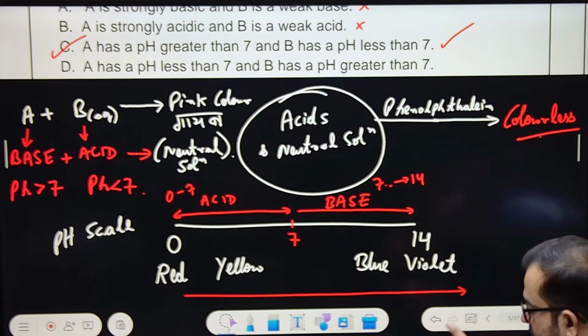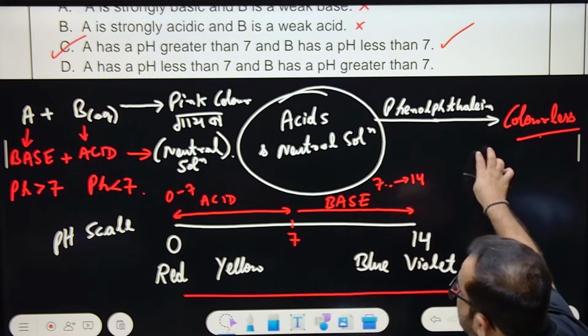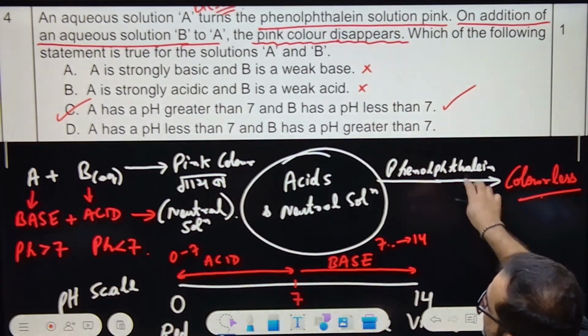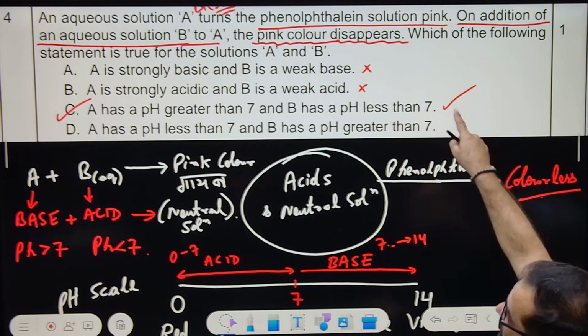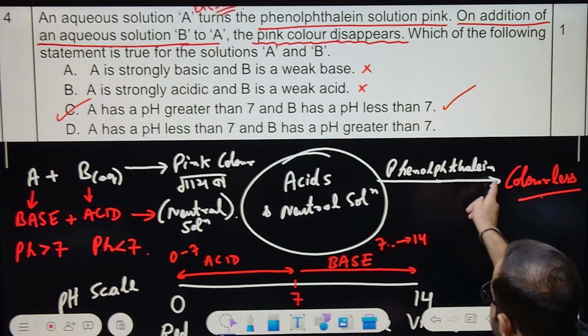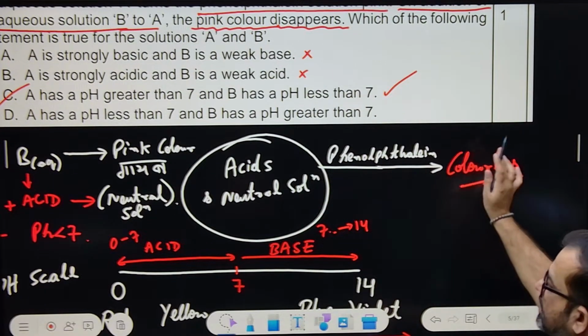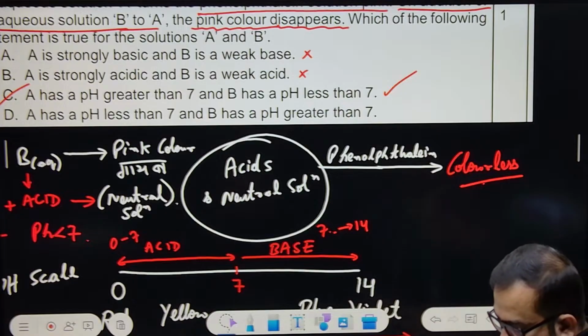Effect of phenolphthalein, you must note. Phenolphthalein solution turns pink when bases are added. When it is added to acid or neutral solutions, it stays colorless, no effect.